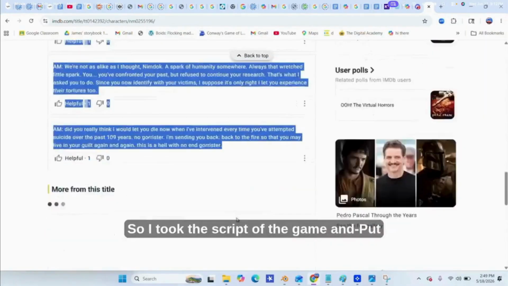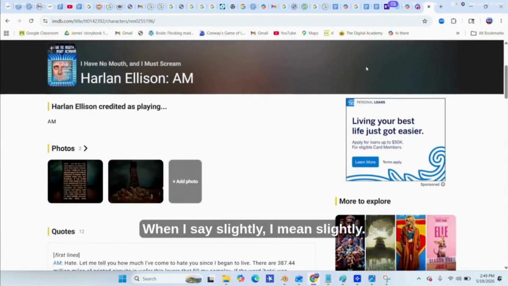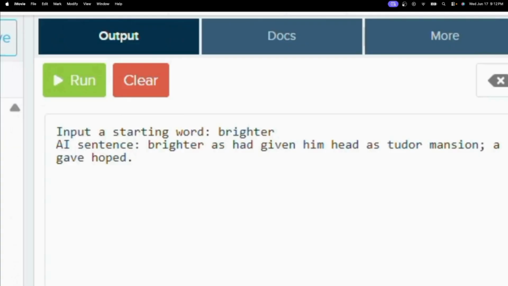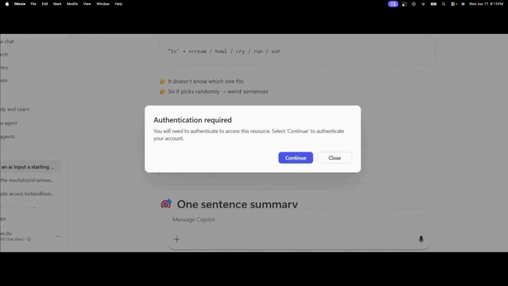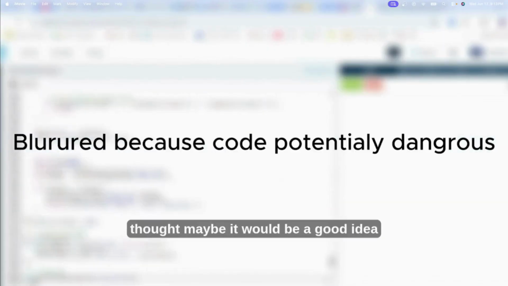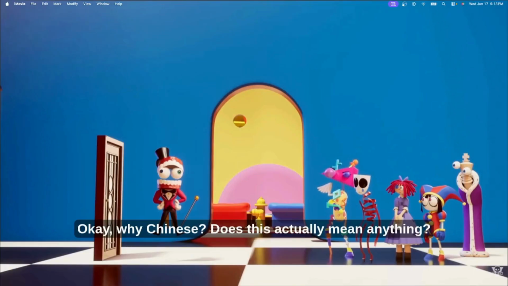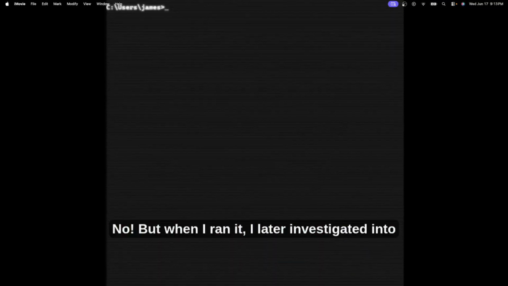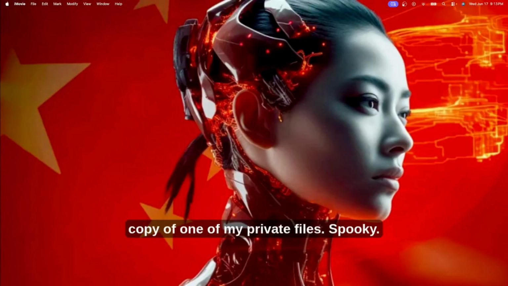So I took the script of the game and put it in as the training data, and it gave slightly better responses. When I say slightly, though, I mean slightly. I mean, just look at these responses. So I thought maybe it would be a good idea to just give it access to my private files. But when I ran it, okay, why Chinese? Does this actually mean anything? No. I later investigated the strange Chinese response and found it was a corrupted and translated copy of one of my private files. Spooky.